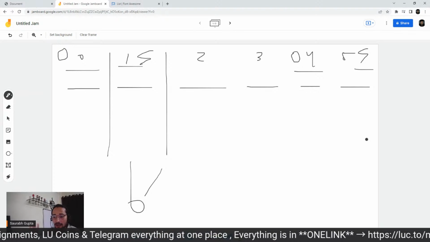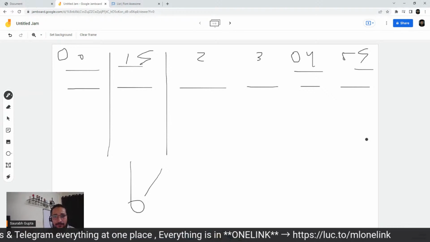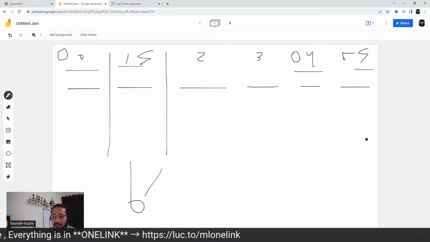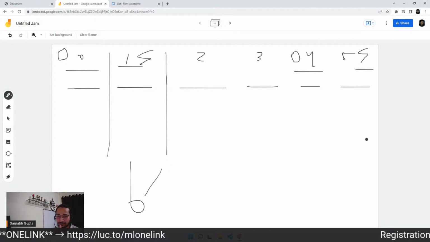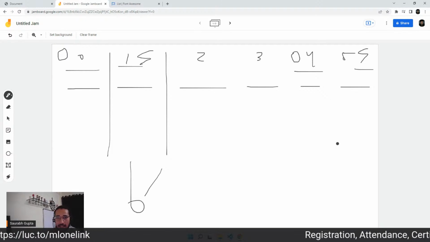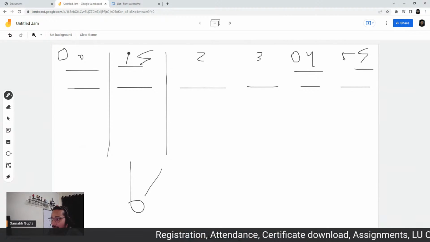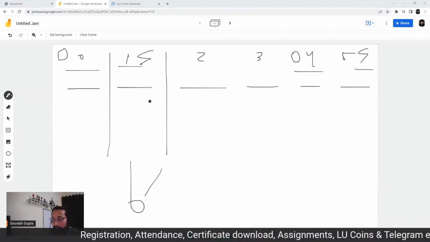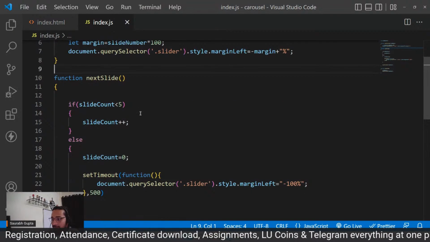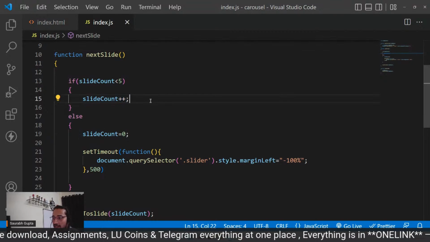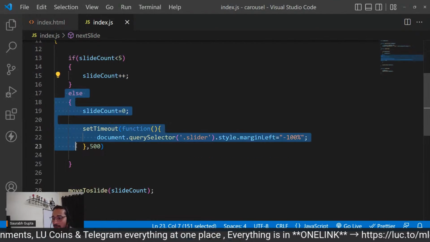Tell me guys, is the settlement logic understood? Then we can focus on JS. Now focus. I have kept my slide count as 1 because I have kept my one image in the view. Now when I click on next, slide count is less than 5, correct? So fine, perform a plus plus. It will never go in else, so nothing will happen.